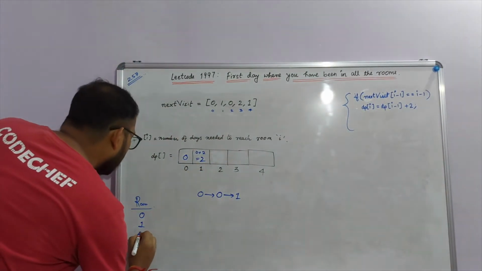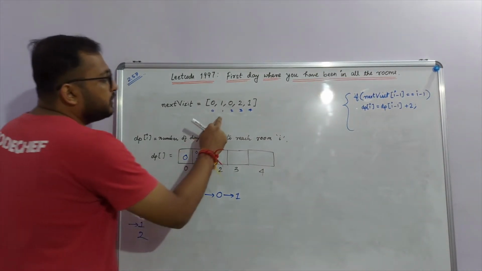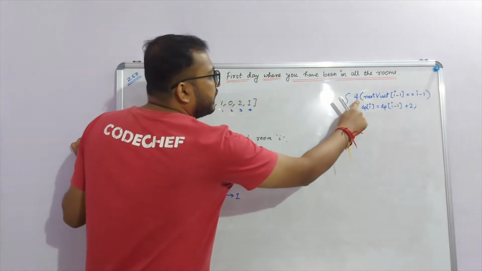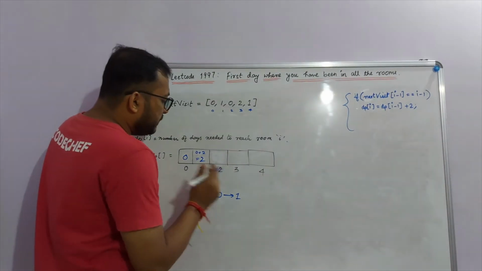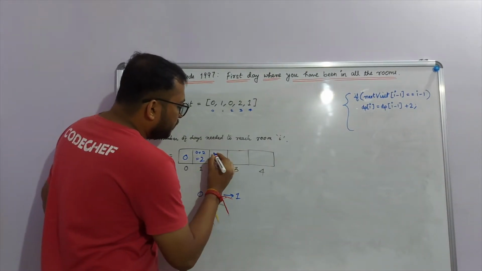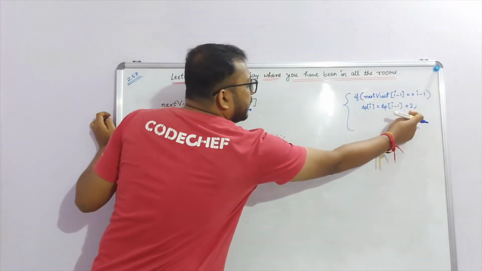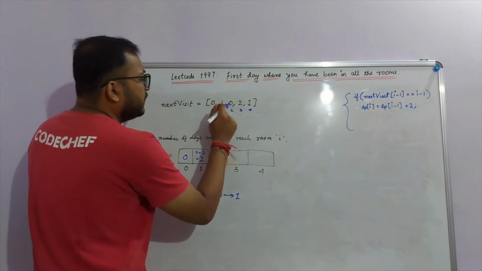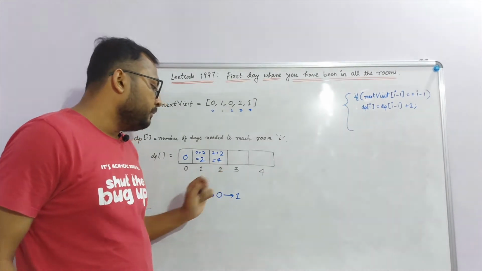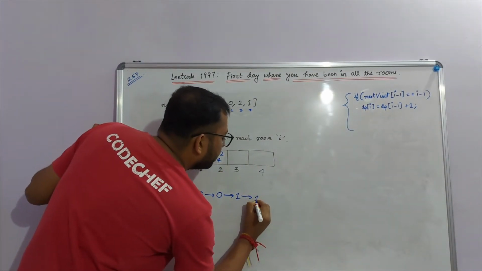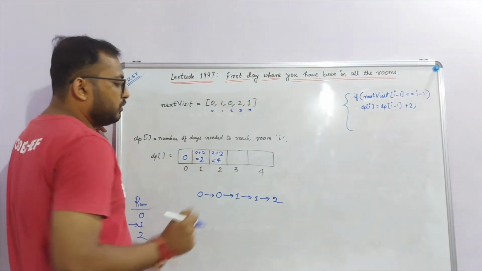Let's move ahead. I now want to go to room number 2. So I check next visit of 1. Next visit of 1 is 1. So again this condition is satisfied, which is next visit of I minus 1 equals I minus 1. So I need 2 more days again. The number of days to reach room number 1 was 2 itself, and the number of days to go from 1 to 2 is this value 2, because 2 more days are needed as these two values are the same. So a total of 4 days. So I need 4 days to reach room number 2. Okay, let's quickly draw them. In a total of 4 days I can reach room number 2.